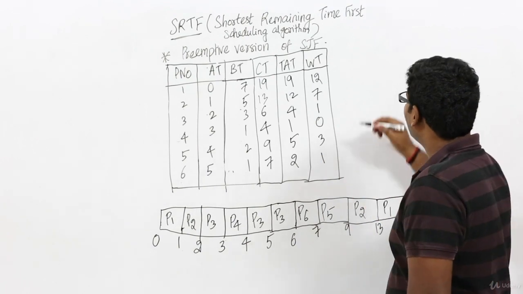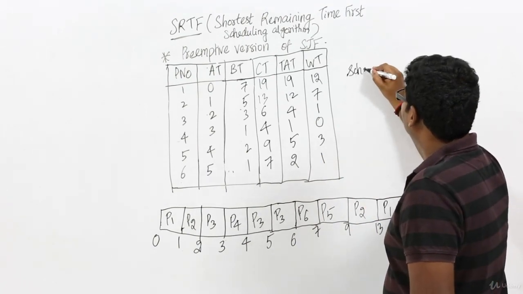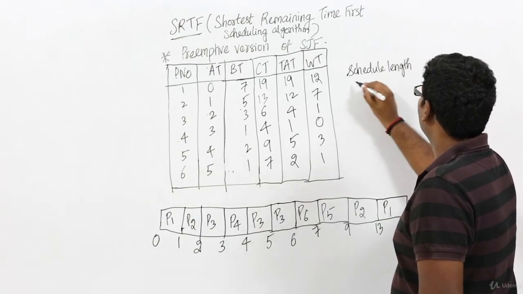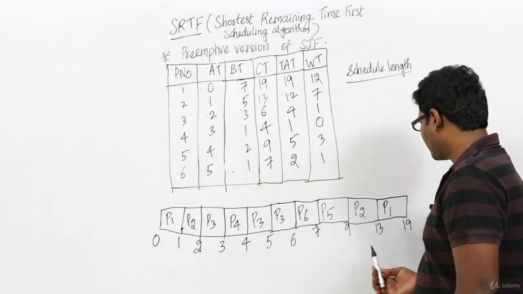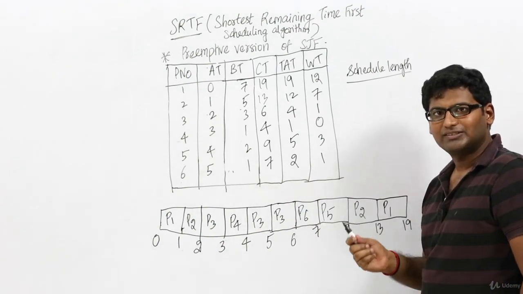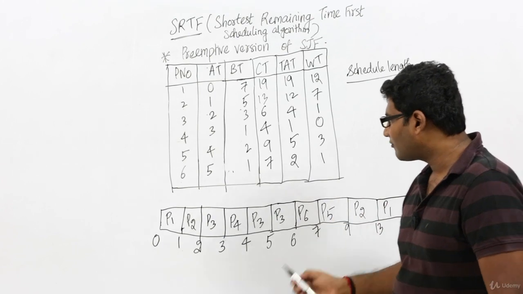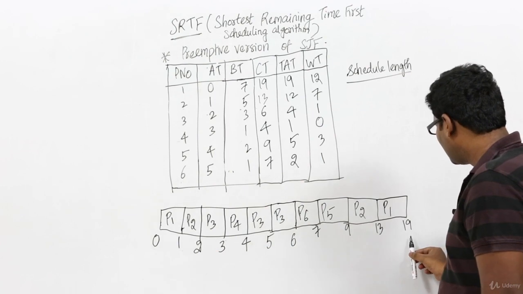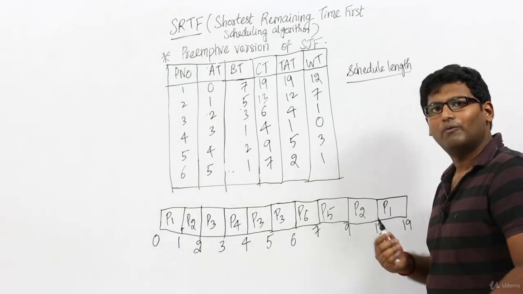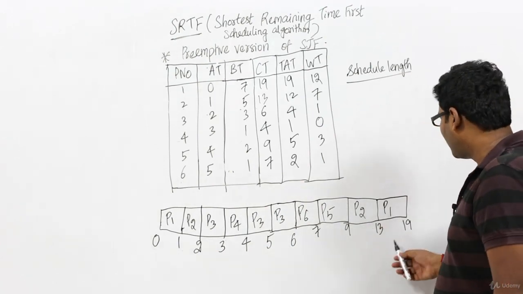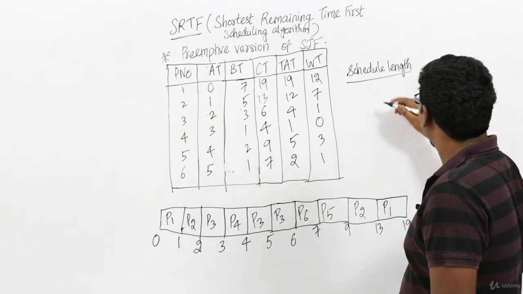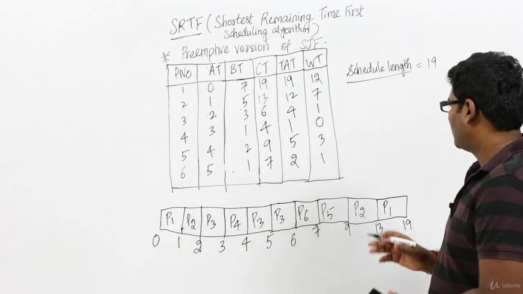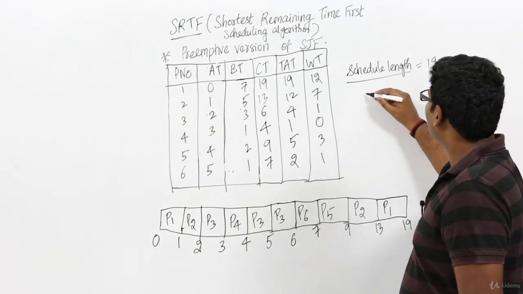Now let's see what is the schedule length, okay? See, to compute schedule length, our scheduling algorithm has started scheduling processes starting from time unit 0 itself, right? And till time unit 19, our scheduling algorithm has been scheduling processes, right? So the schedule length is nothing but 19 minus 0, which is 19 itself. Okay, schedule length is 19. Fine.